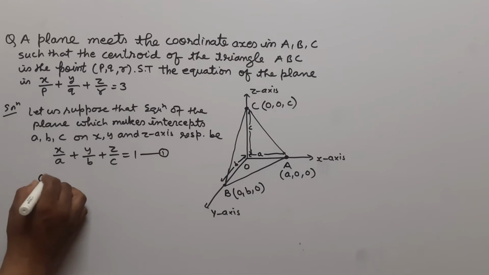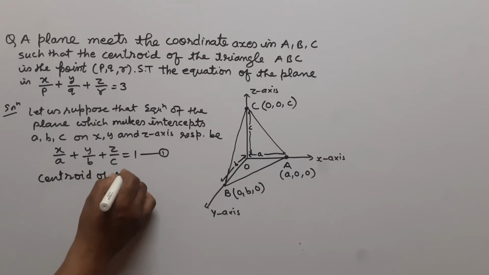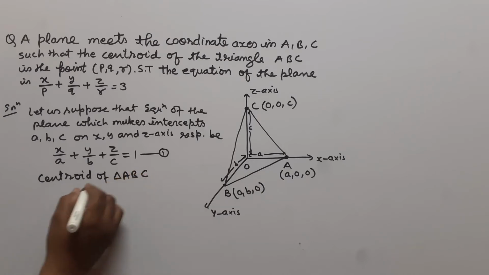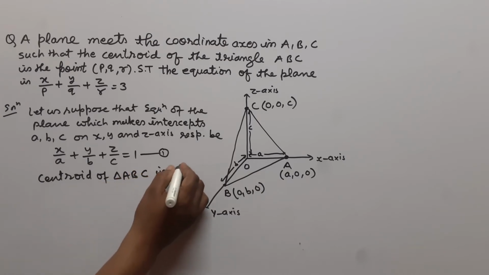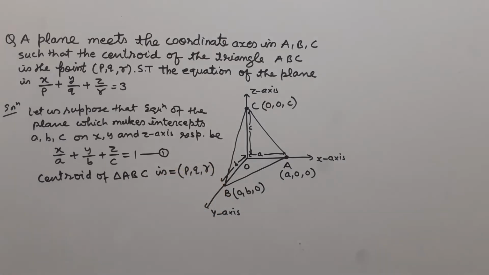So the centroid of triangle ABC is equal to (p, q, r). It is given that the centroid of triangle ABC is equal to (p, q, r).